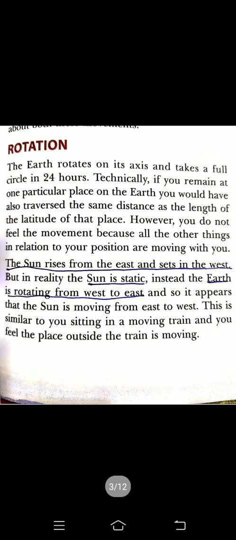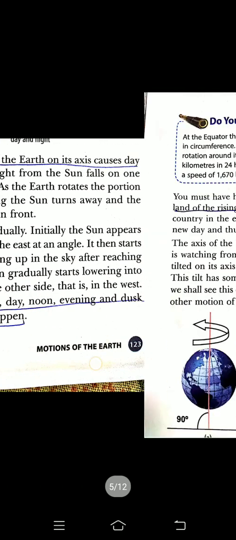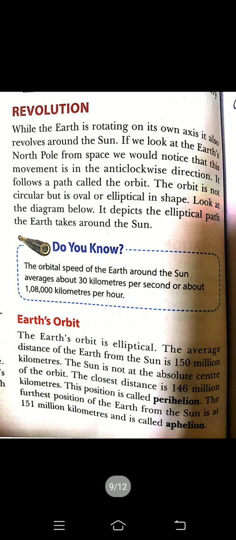Today we continue chapter number 3 of geography. The name of the chapter is Motions of the Earth. In the previous class, beta, we read about rotation. The earth rotates on its axis, taking a full circle in 24 hours. You already drew this diagram, and the effects of rotation. Now in today's class we have to read about revolution.